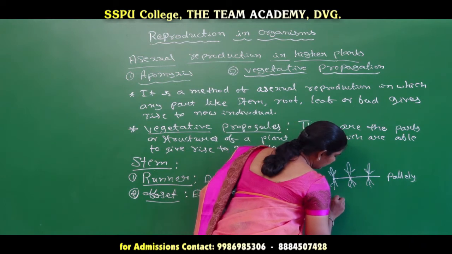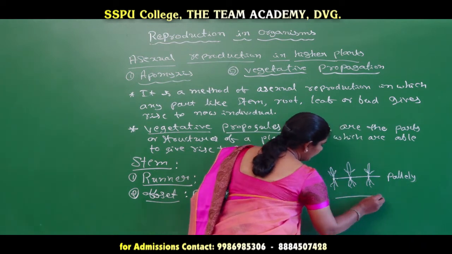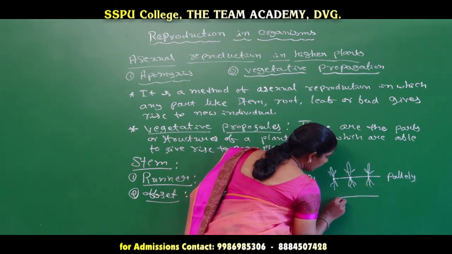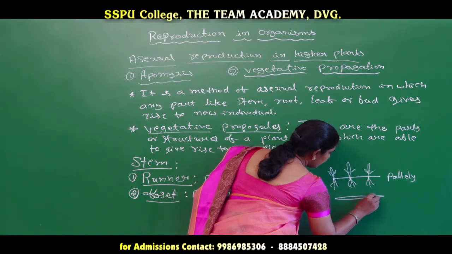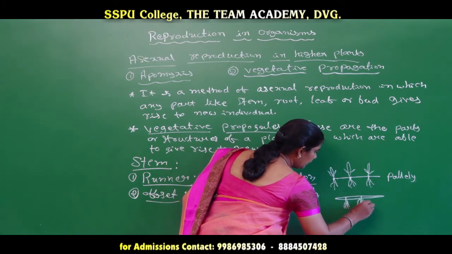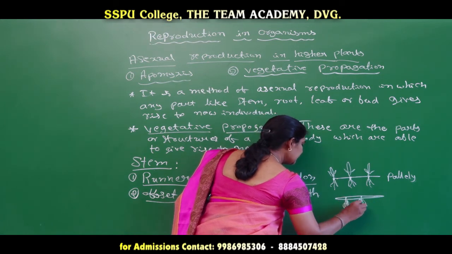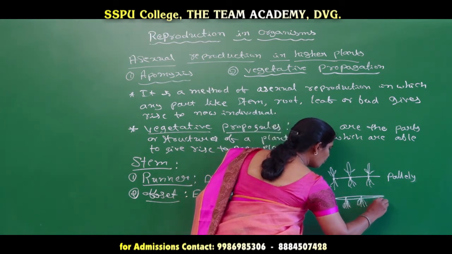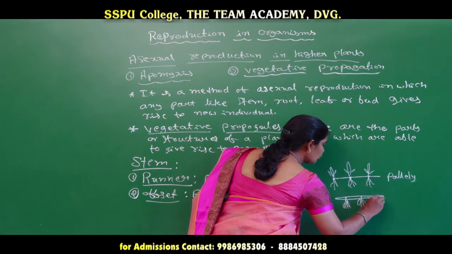This offset plant has a swollen stem, which also has a node and internode, but the length of the internode is very small compared to the runners, and we can see a cluster of roots and leaves at each nodal region.